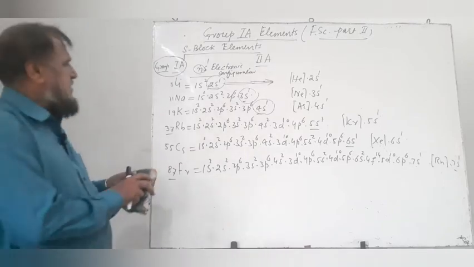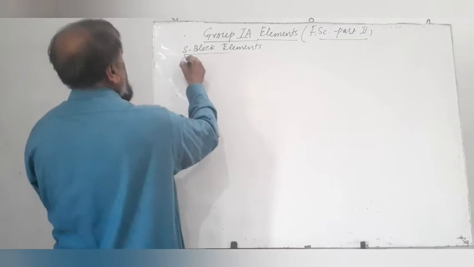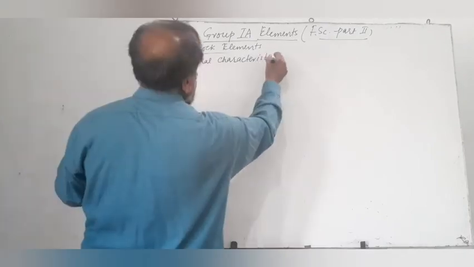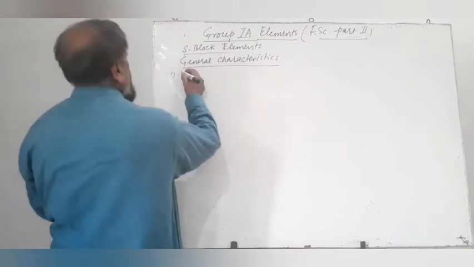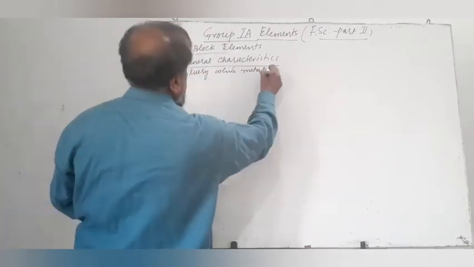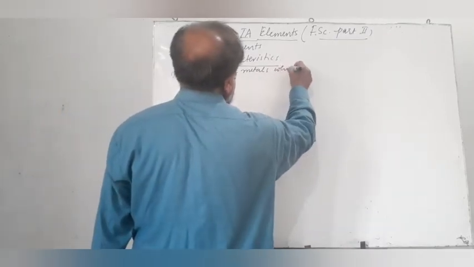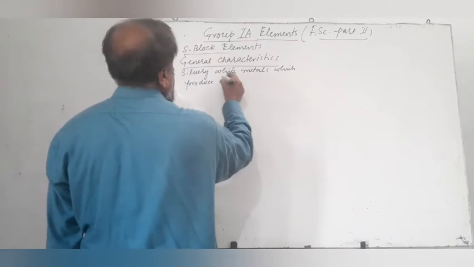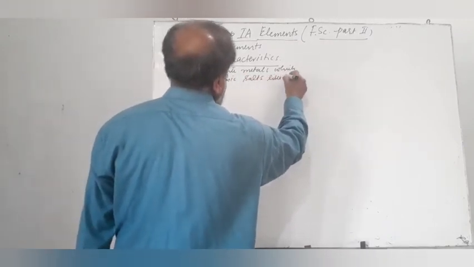Now, the general characteristics of S block elements. First character is that they are silvery white metals which produce ionic salts like NaCl.